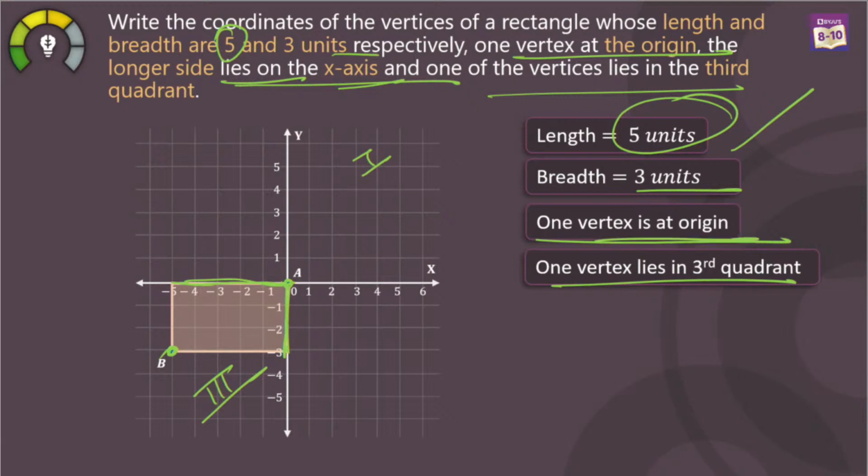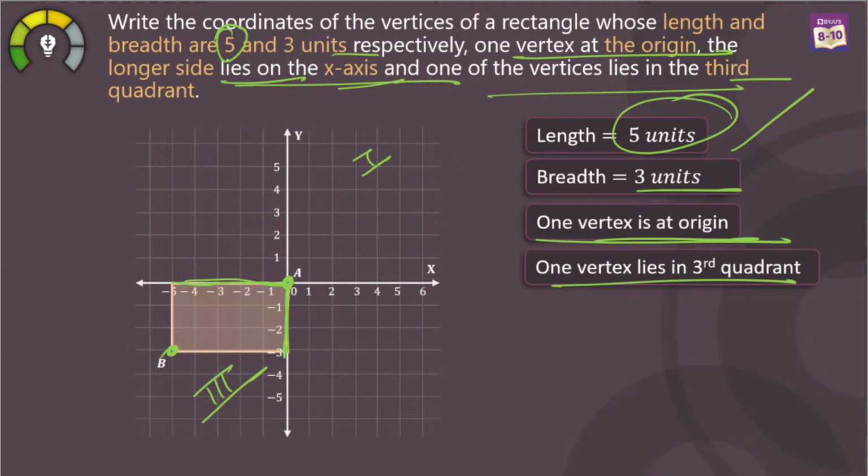One vertex is lying at the origin. What is the origin here? This is the origin. Vertex is here. And one of the vertices, I mean the fourth vertex, is lying in the third quadrant. This is the third quadrant, right? So we have our required rectangle over here, and this point is minus 5 comma minus 3. Yes, Hema, absolutely, it's minus 5 comma minus 3.